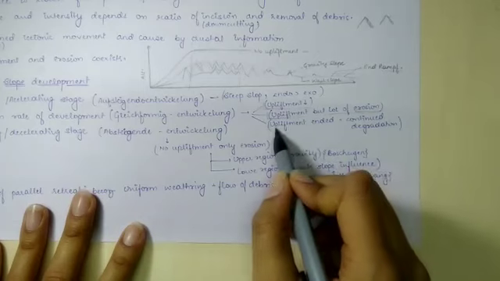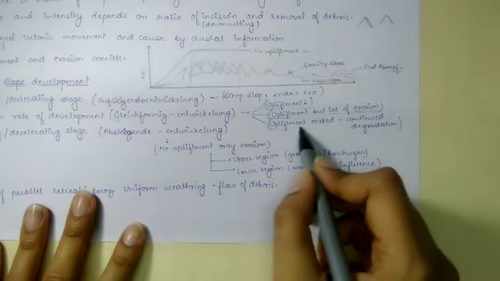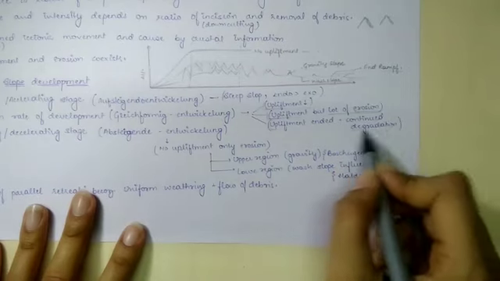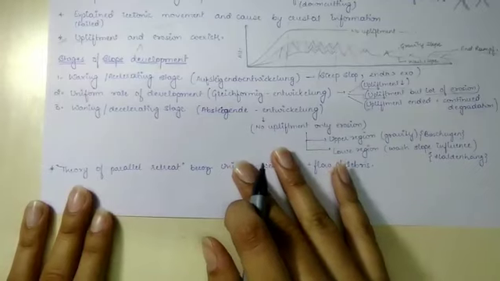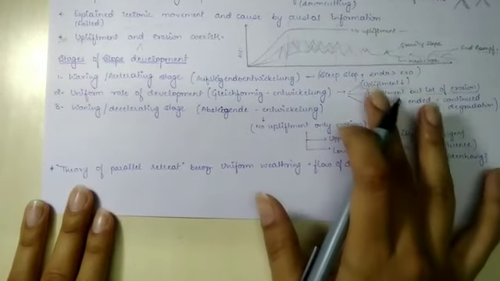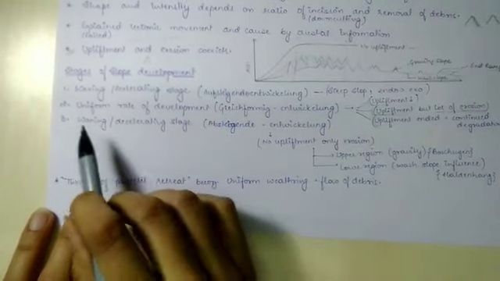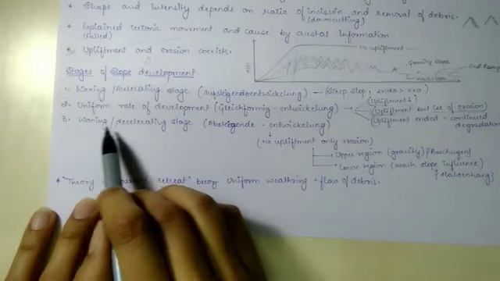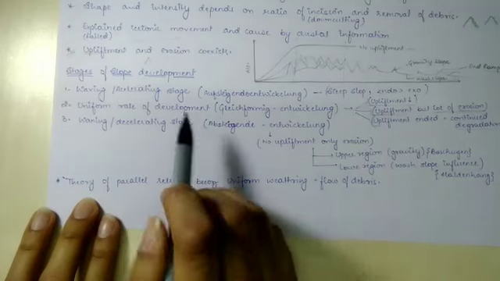Now the upliftment is taking place with nil velocity, nil intensity, and there is continuous degradation. So these were the three cases of uniform rate of development. The last one is the waning or decelerating stage.